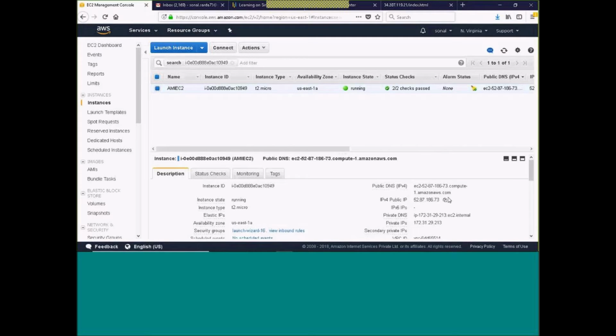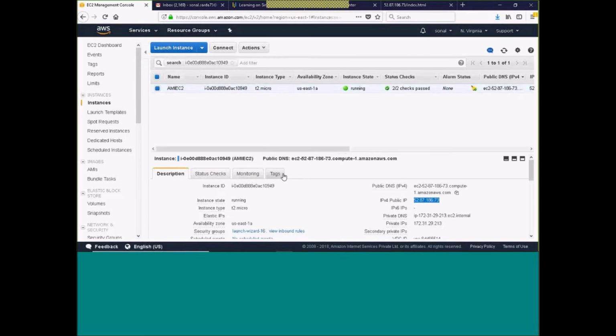Now let me just quickly see. I will copy the public IP and will try to see if I can reach the index.html file. Yes, I am able to reach it, right? So this is the public IP of the newly launched instance, and whatever configuration we did, it's working fine. So what we did, we created an EC2 instance by using the standard AMI. Then we logged into that.